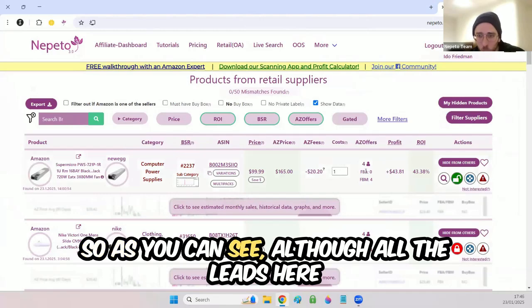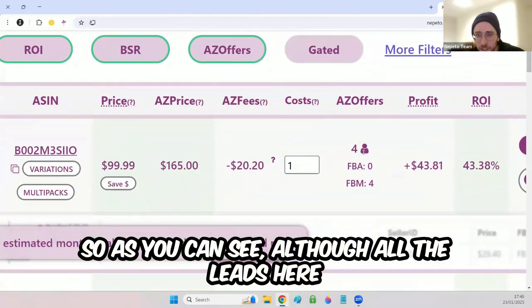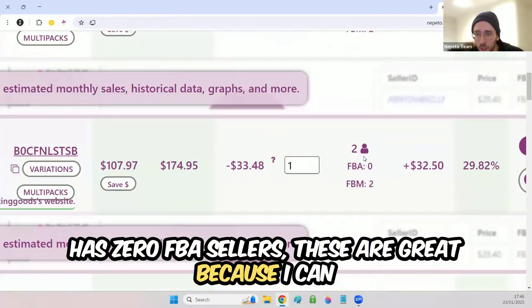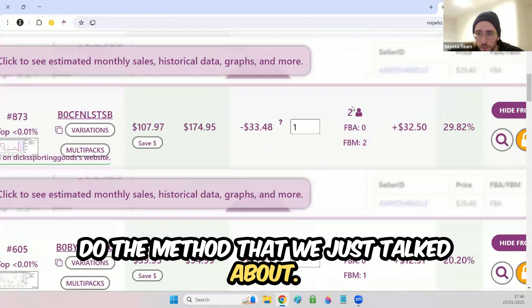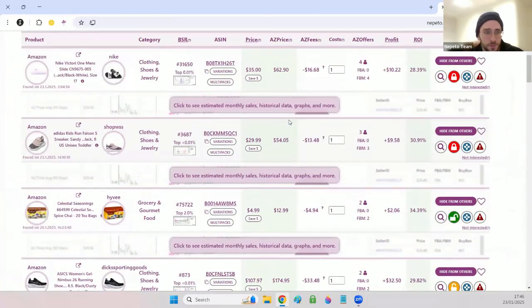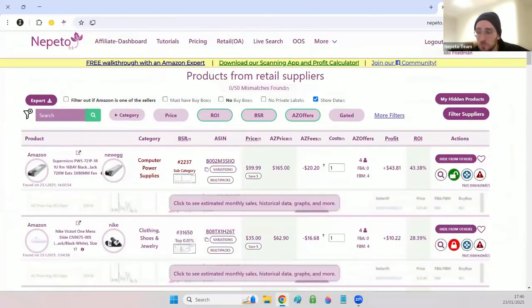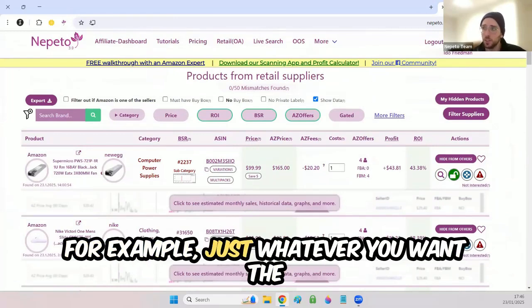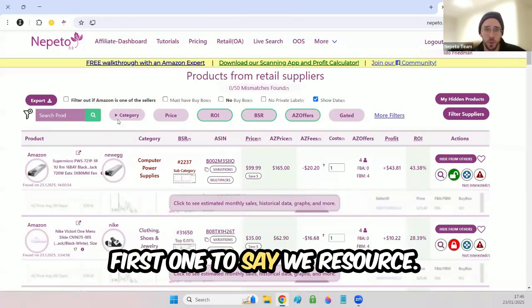Awesome. As you can see, all the leads here have 0 FBA sellers. These are great because I can do the method that we just talked about. Would someone like to choose a specific category, for example? Whatever you want. The first one to say, we will source.